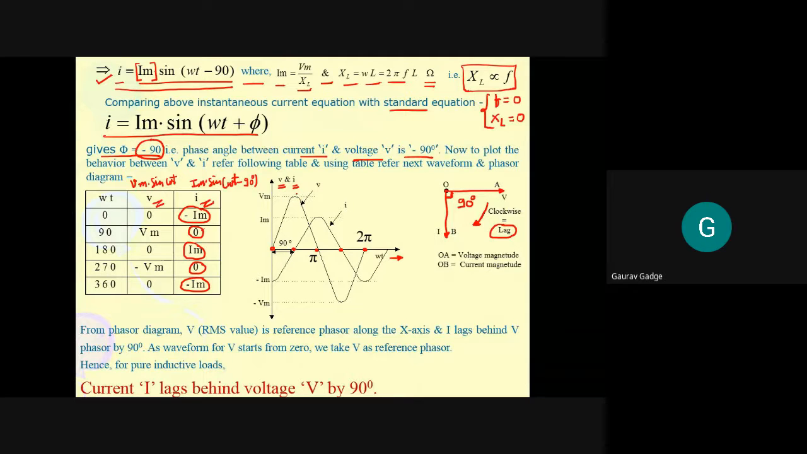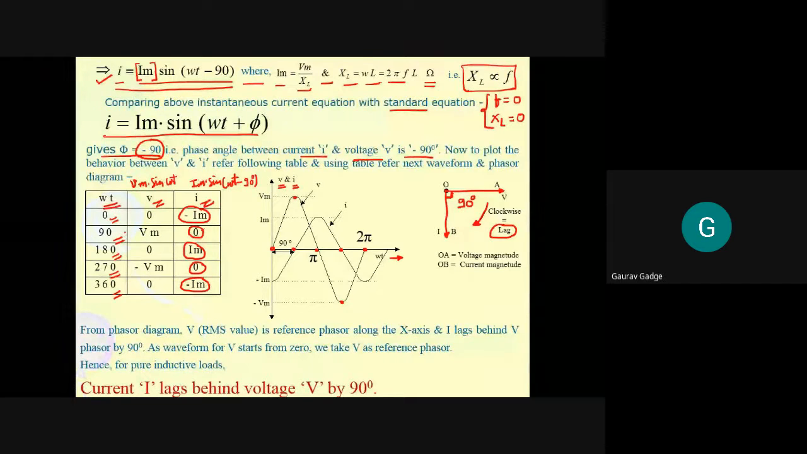Okay. Now, what happens? Let us plot it for voltage first. Voltage is 0 for 0. Voltage is maximum for 90 degree. Voltage is 0 for 180 degree, that is pi. Voltage is negative maximum, minus Vm, for 270 degree, and voltage is 0 for twice pi, that is 360 degree. Just check: voltage is 0 for 0, Vm for 90, 0 for 180, minus Vm for 270 degree, and 0 for 360 degree. So these are the variations of the voltage with respect to omega t.